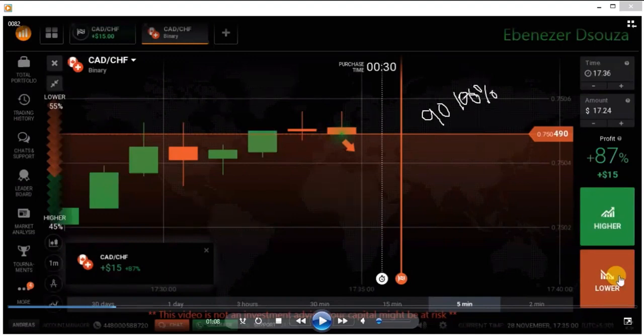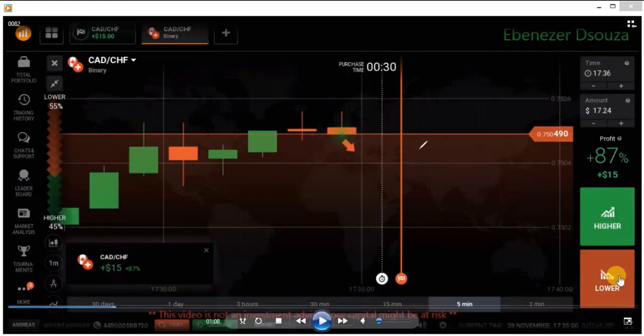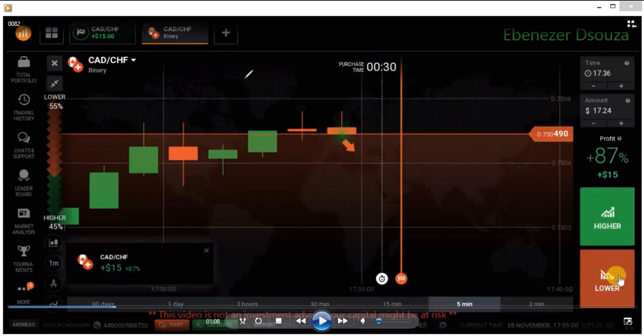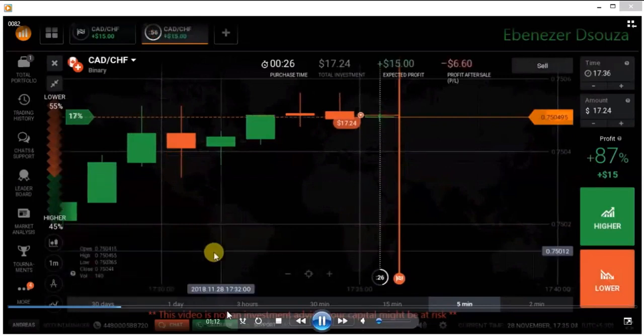If you go with more possibilities, if you analyze the market like this, you can predict the next candle easily. Okay, it will take some time to predict the next candle because you need a lot of experience. To get that type of experience, always practice on a demo account. If you practice more, you will get more experience. If you are an experienced candidate, you can predict the next candle easily. Okay, you can go with sellers here.